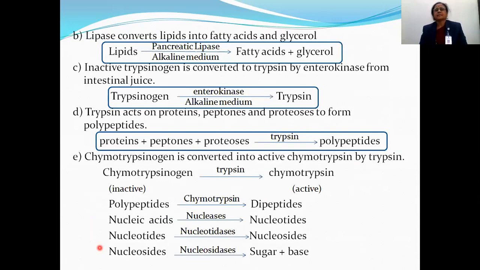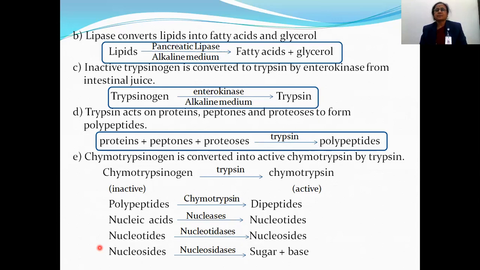Another enzyme is secreted. This enzyme is known as pancreatic lipase. This pancreatic lipase acts on lipids, and the lipid is converted into fatty acid and glycerol. Then the enzyme trypsinogen is also present in pancreatic juice. Pancreatic juice also contains enterokinase.